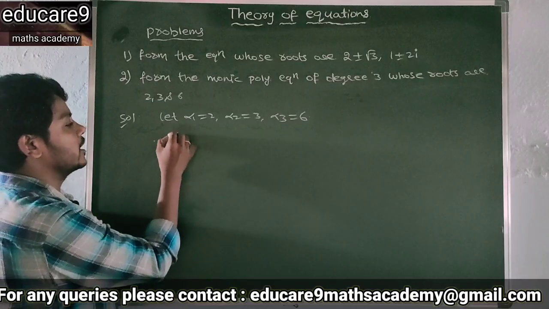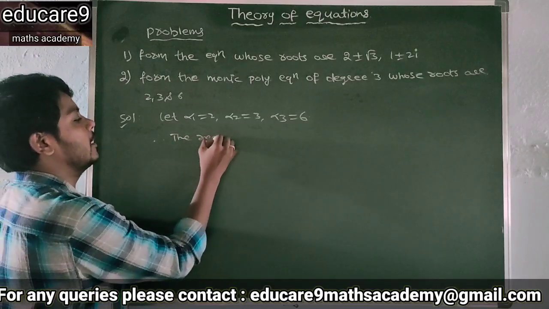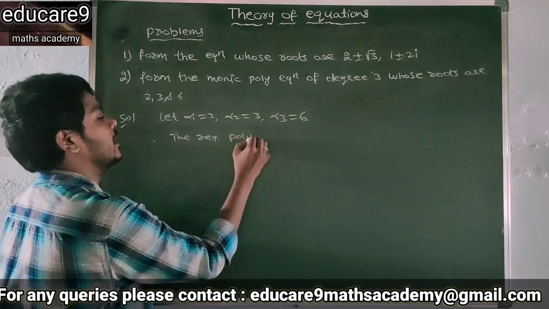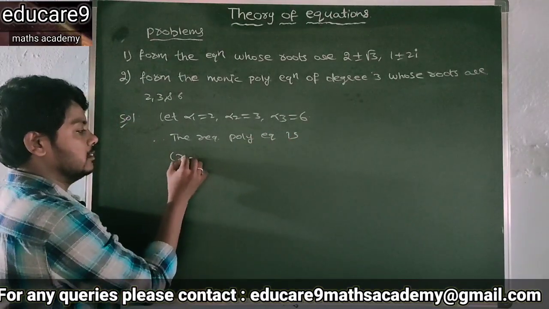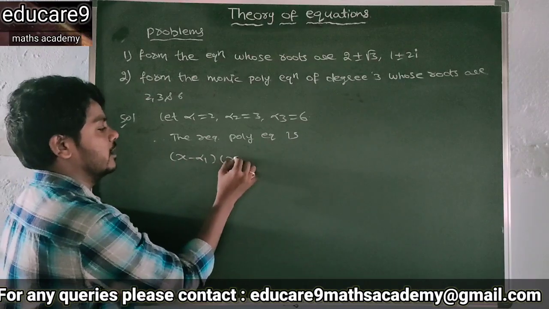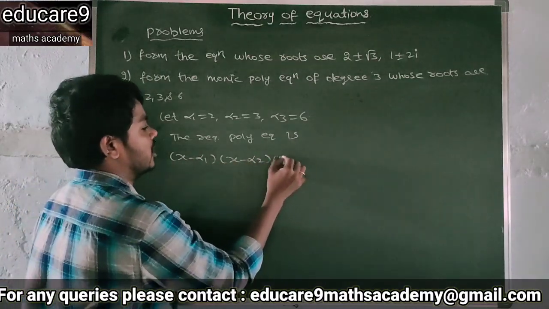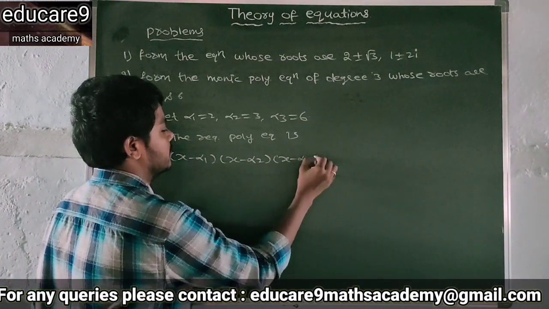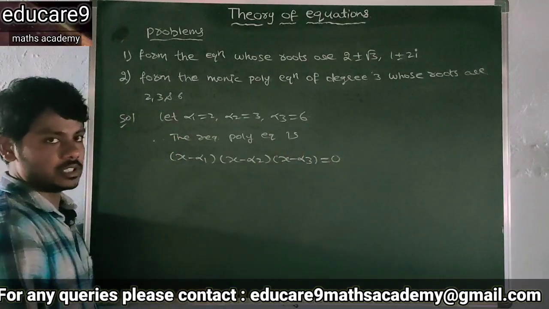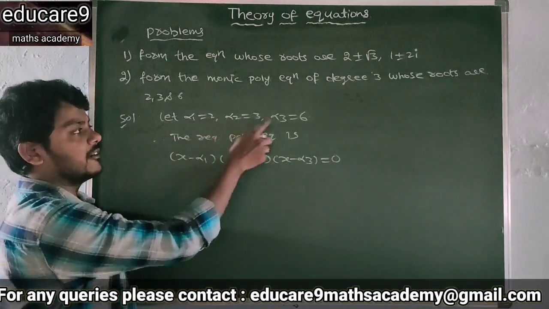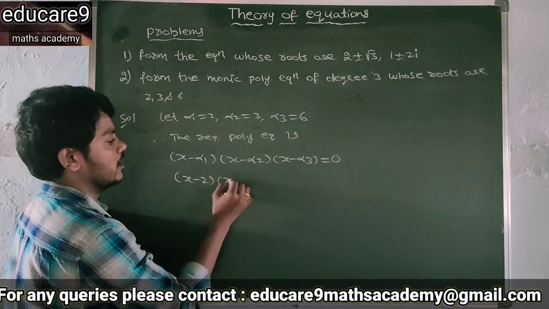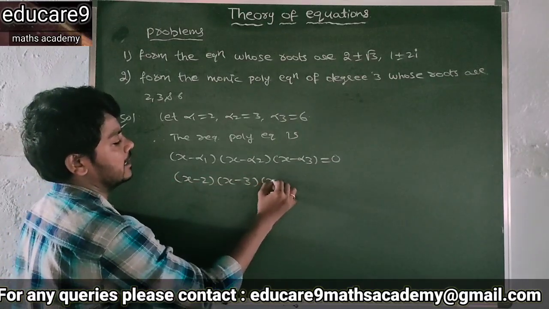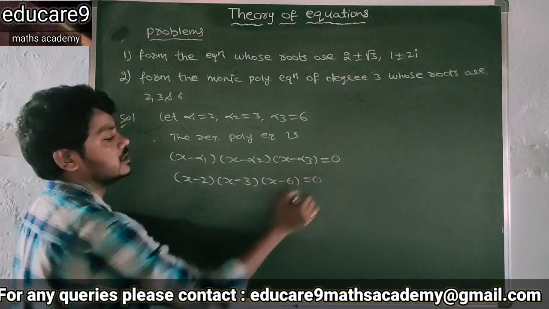So therefore the required polynomial equation is x minus alpha 1, x minus alpha 2, x minus alpha 3 is equal to 0. Now substitute alpha 1, alpha 2, alpha 3, that is x minus 2, x minus 3, x minus 6 is equal to 0.